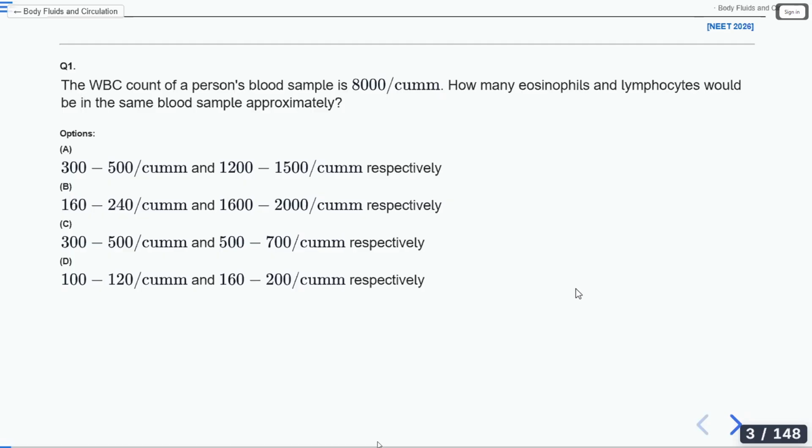The options are 300 to 500 and 1,200 to 1,500; 160 to 240 and 1,600 to 2,000; 300 to 500 and 500 to 7,000; 100 to 120 and 160 to 200, respectively. What is the answer for this question? How many eosinophils and how many lymphocytes? Option B.